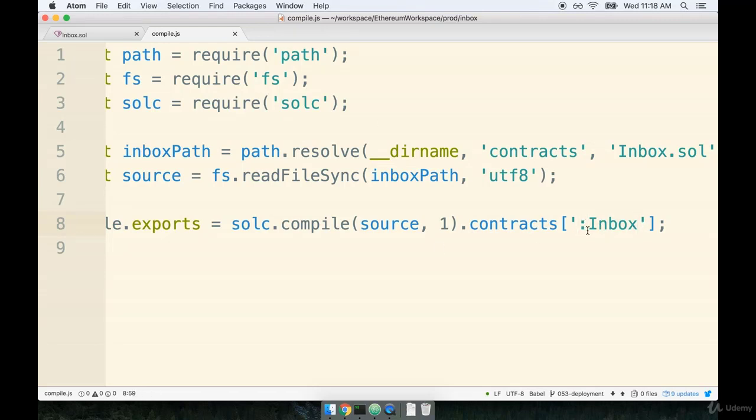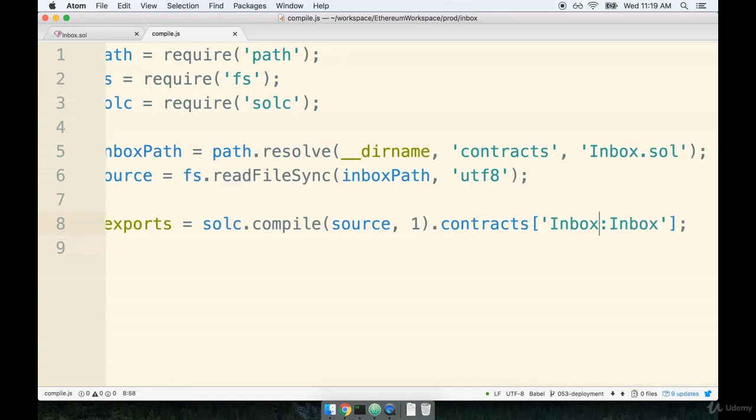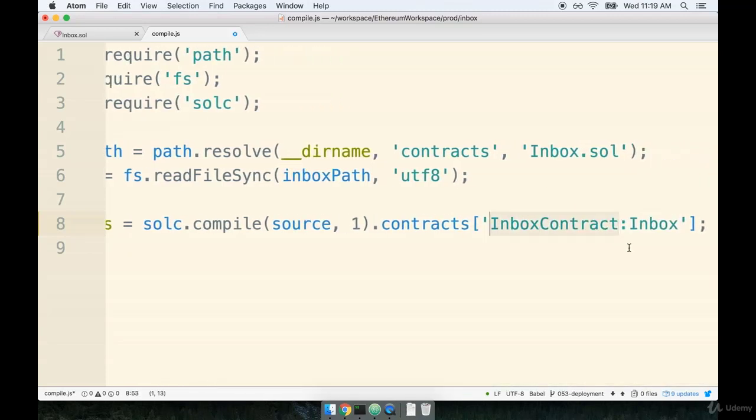In case you're curious why we have :inbox, what is the colon doing here? Well, if we had multiple files, each of which contained different contracts, in front of the colon would be the file name that the contract source came from. So for example, if we fed in, rather than the raw text of our contract right here, a path to a couple of different files, and maybe our inbox contract was in a file called inbox contract, then we would have had to access inbox contract right here. So again, this would usually be used to specify the file name. But in this case, we only fed in the direct source code, so we didn't have to worry about that.